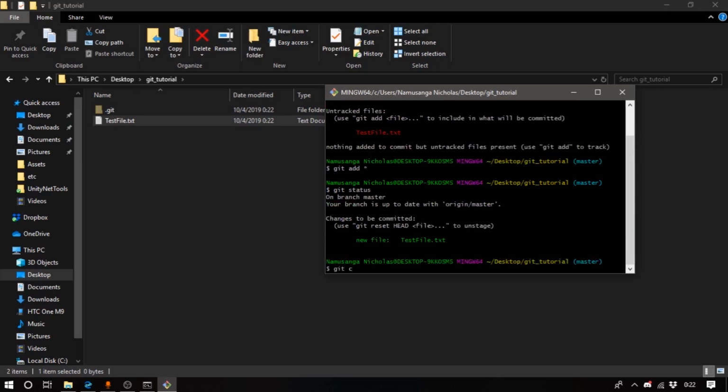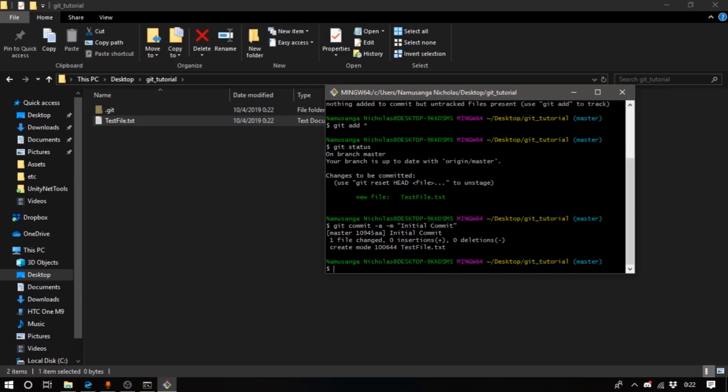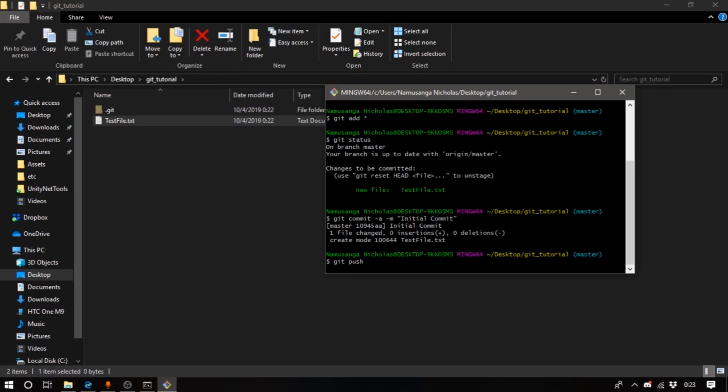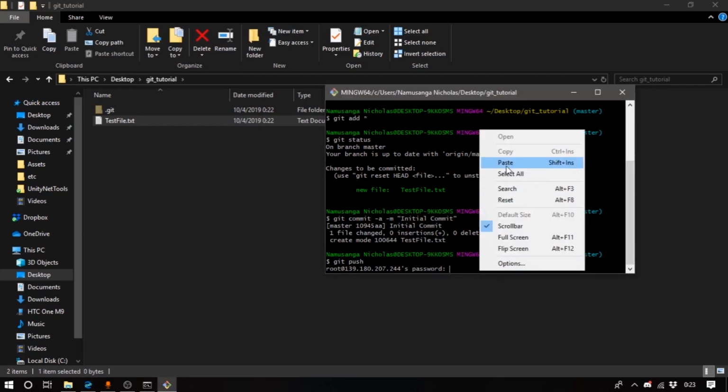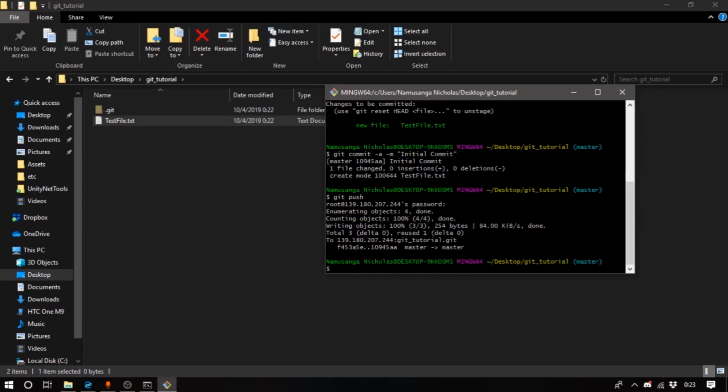And what you want to do is make the commit. So git commit, and this commit is made strictly to your local repo. And since this actually is the initial commit, so there it goes, it's committed everything, and now we need to push these changes over to the server. So git push. Notice how you don't need to set up an origin or anything of that sort like you would have done on GitHub. This just sort of works straight out of the box, and there it goes, asking for the password once again. Just gonna paste that in there, and it sends over the files.